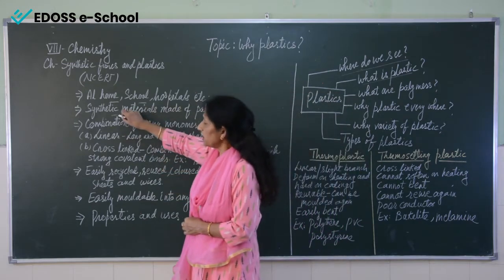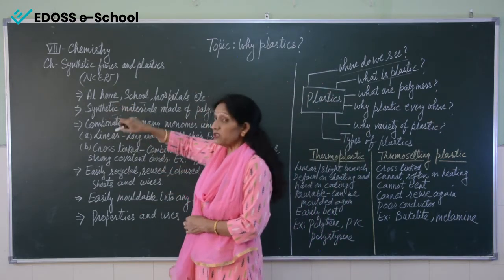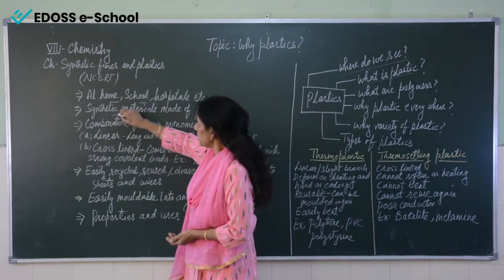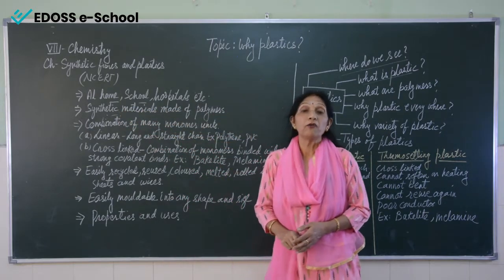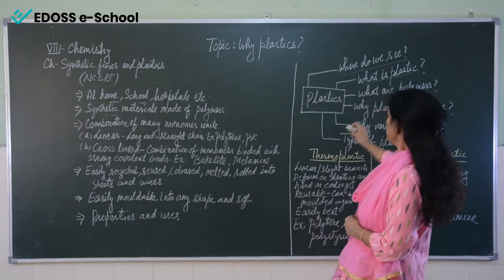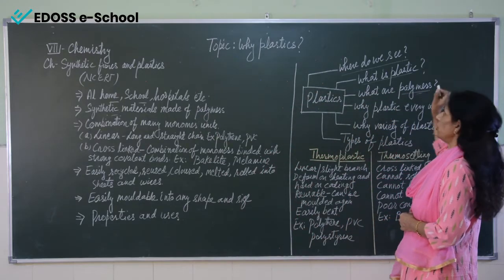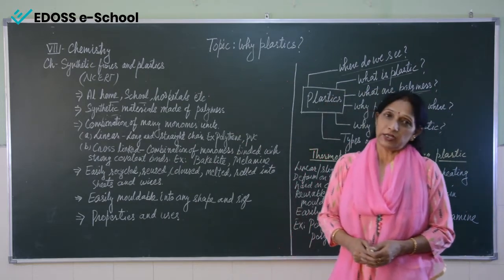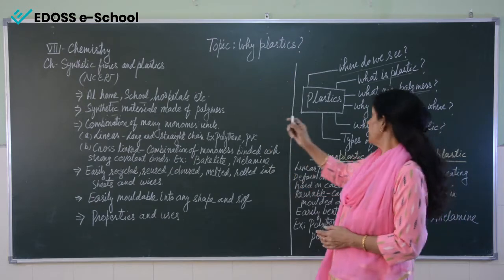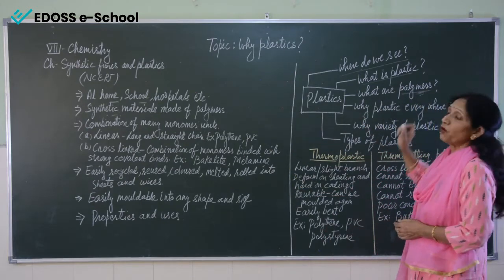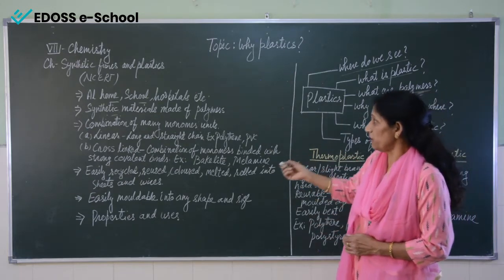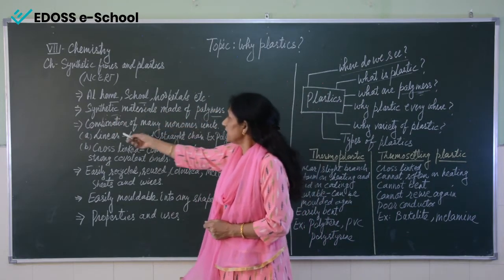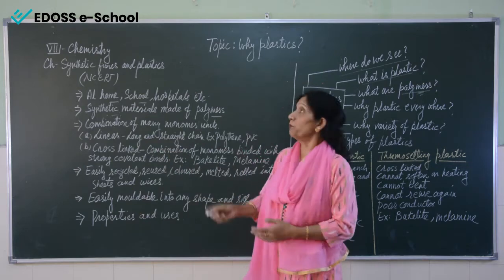So we can say that plastics are synthetic or semi-synthetic materials which are made up of polymers. Now the question arises, what is a polymer? For this I can say that the combination of many monomers gives a polymer.